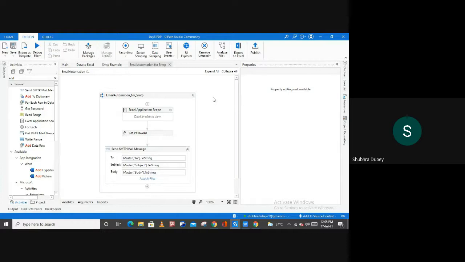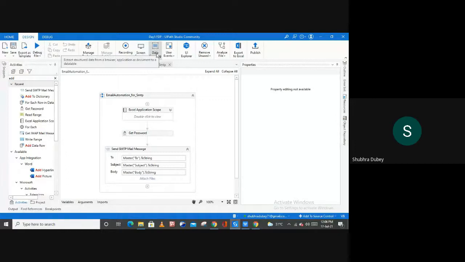Basically, this screen scraping method is used to extract structured or unstructured data from your browser or even from your application's document. And it will transform it into an Excel sheet or any database you want, right?